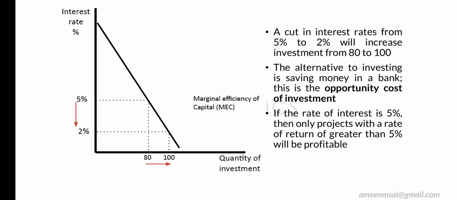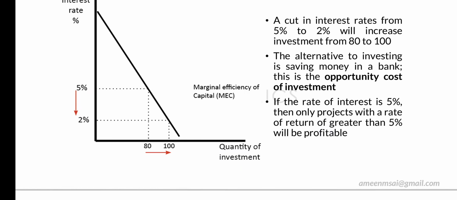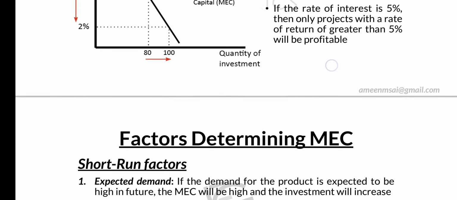If the rate of interest is 5%, then only projects with a rate of return of greater than 5% will be profitable. അപ്പോൾ rate of interest 5% ആണെങ്കിൽ, then only projects with a rate of return of greater than 5% will be profitable. അപ്പോൾ ഏതെല്ലാം പ്രൊജക്റ്റുകൾ ഇൻവെസ്റ്റ്മെൻ്റ് ആണ് നമുക്ക് പ്രോഫിറ്റബിൾ ആവുക? When the interest rate is 5%, if the investment gives anything more than 5% it will be profitable. Okay, I think it's clear for you.